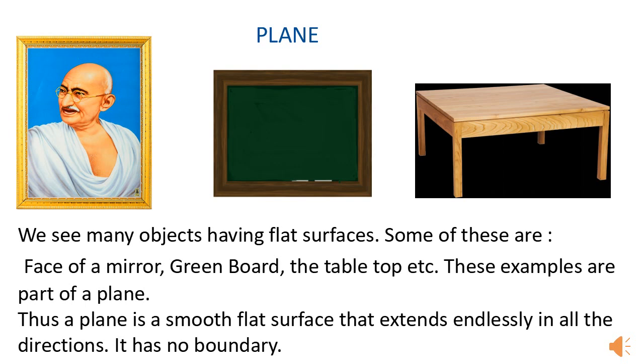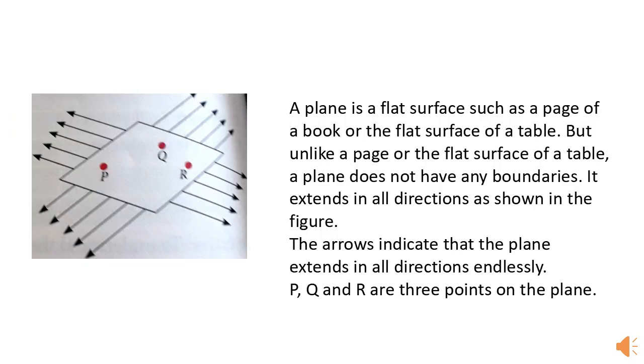Thus, a plane is a smooth, flat surface that extends endlessly in all directions. It has no boundary. See the figure given here. That is the picture which shows a plane.